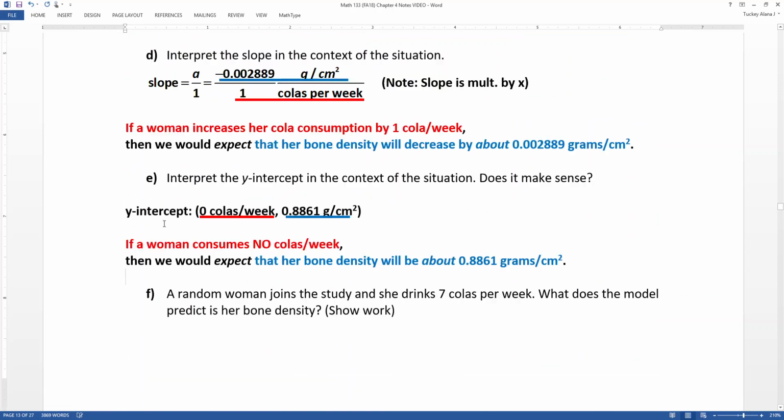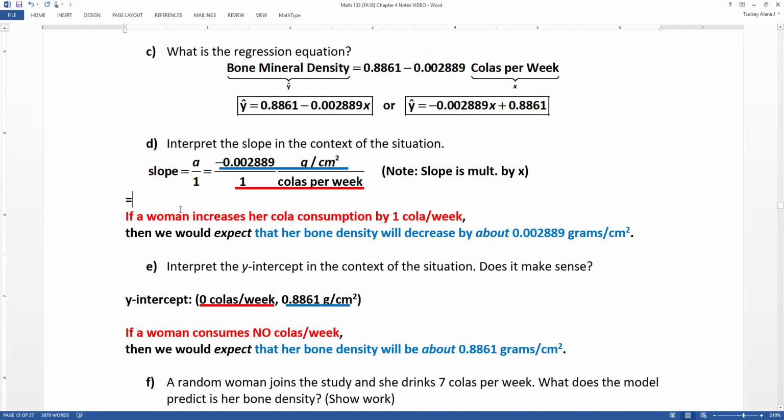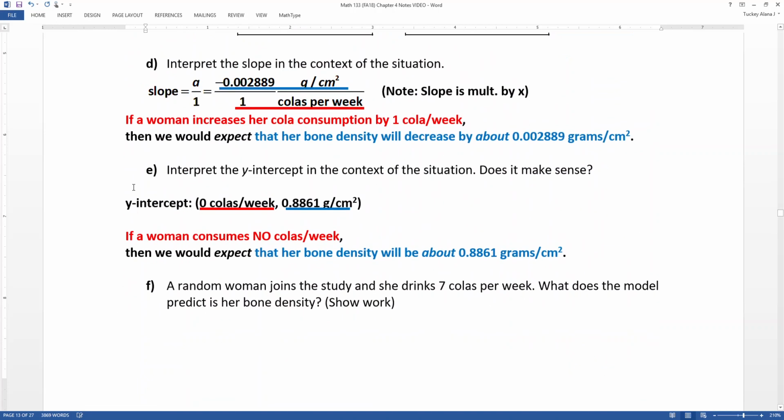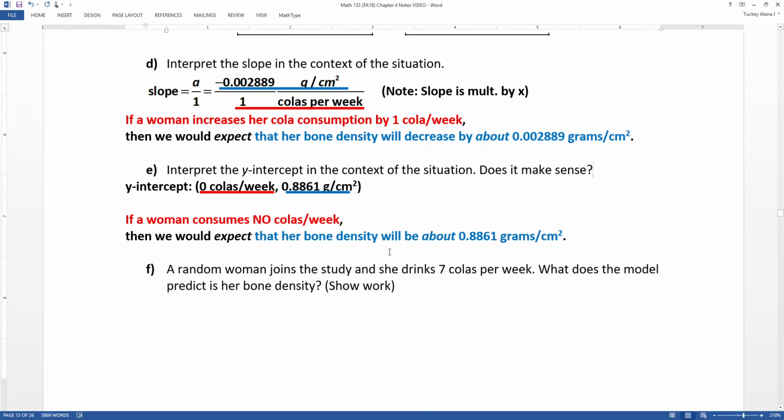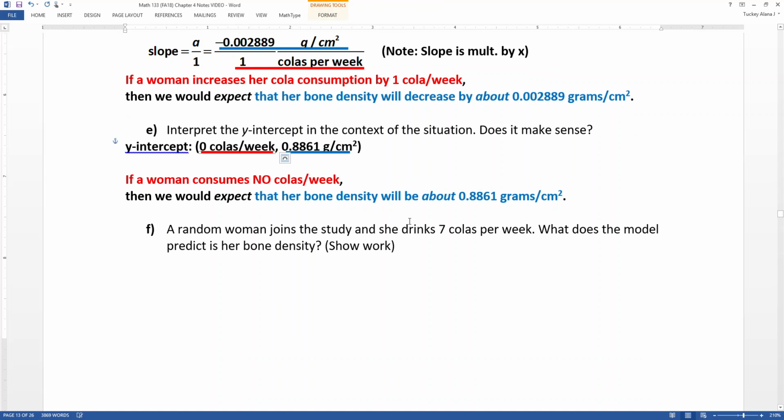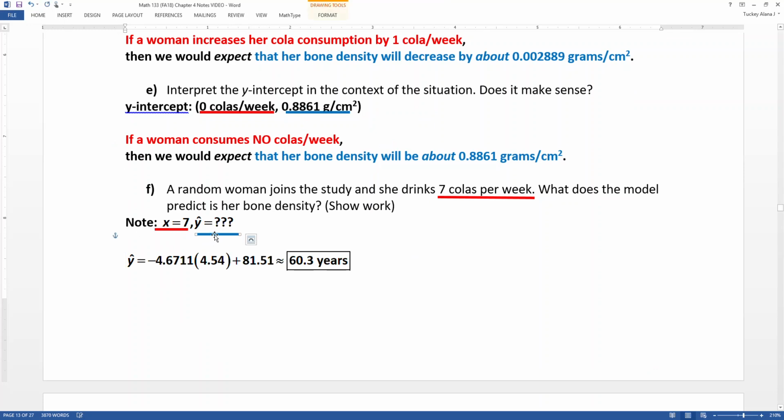All right. If a random woman joins the study and she says that she drinks 7 colas per week, what does the model predict would be her bone density? All right, so that's math teacher code again. I'm giving you an x value. I'm giving you that she drinks 7 colas per week. And the model predicts her bone density to be, well, we're going to have to find it. So I'm giving you an x and I'm asking you for a y. Sticking with my color coding, right? X equals 7, y equals who knows?